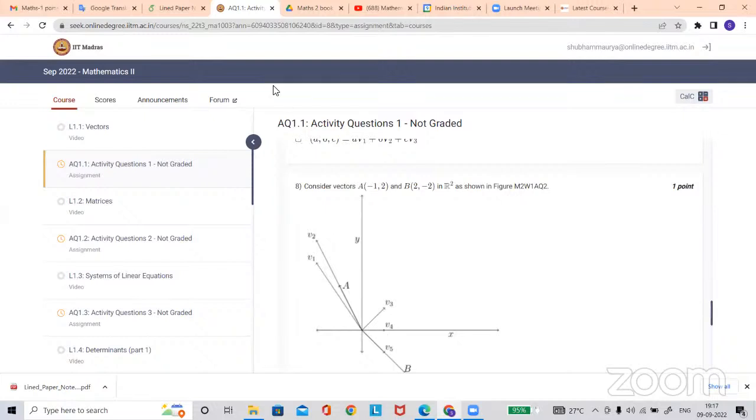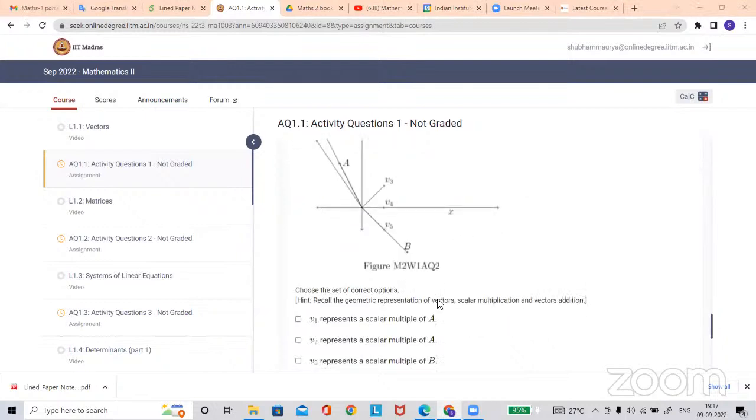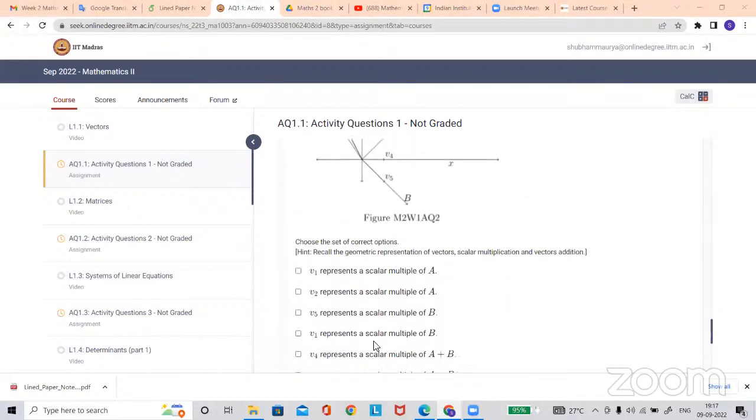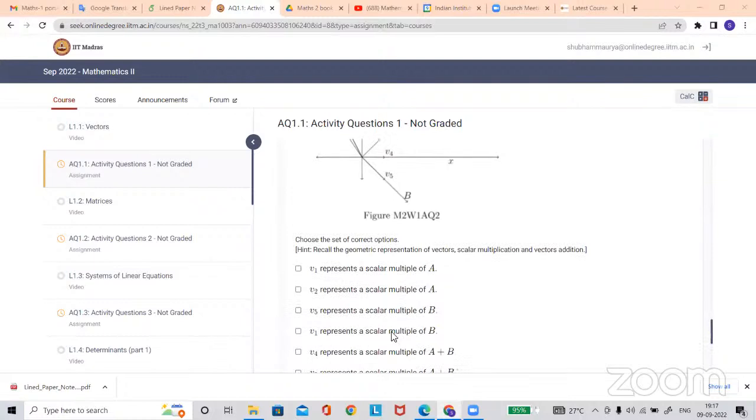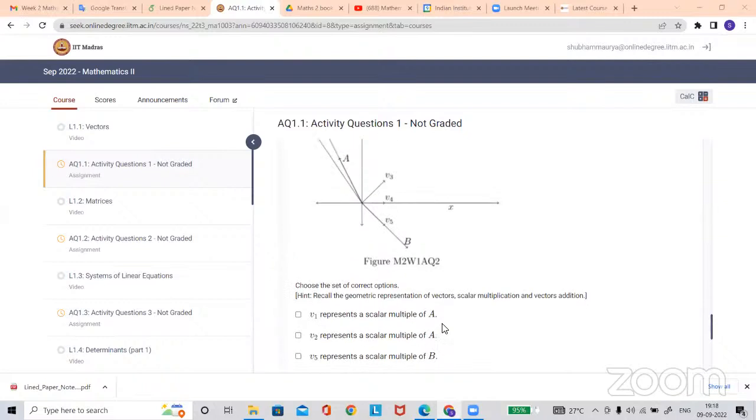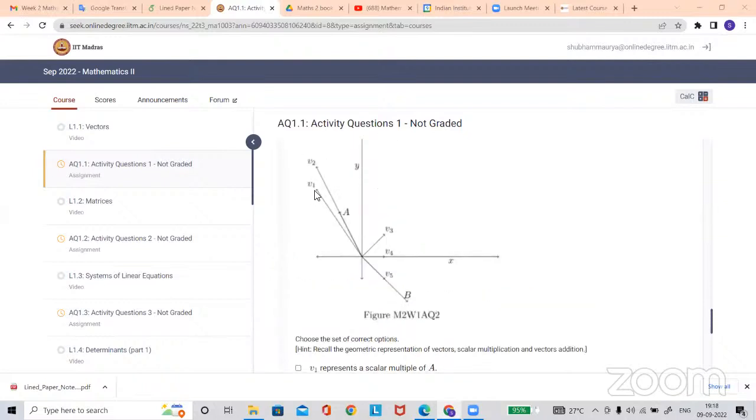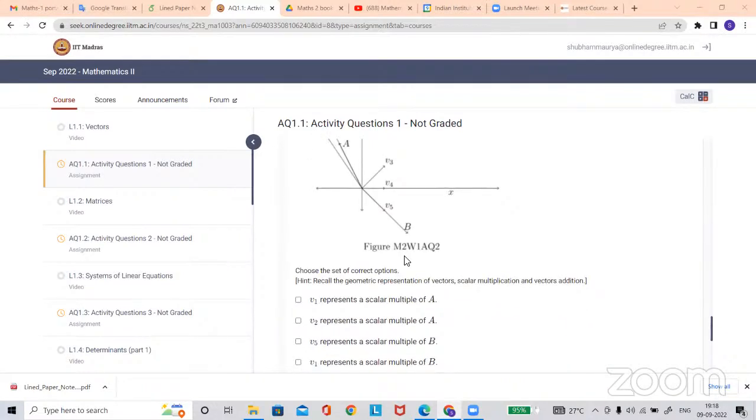Sir, in option number 4, V1 represents a scalar multiple of B. Yes, so where is V1? V1 is this one and B is this one. So what's the problem here? Is that representing or not? I marked it correct, but this is wrong.